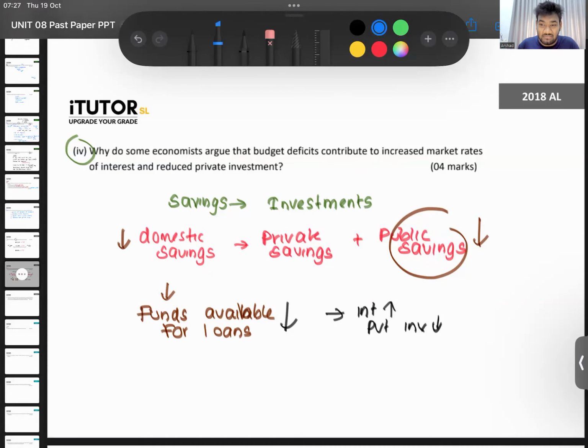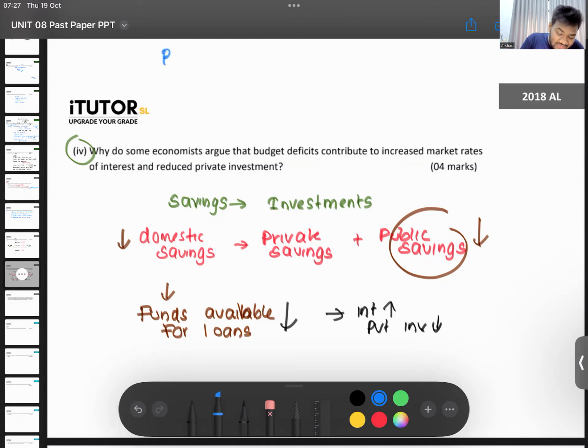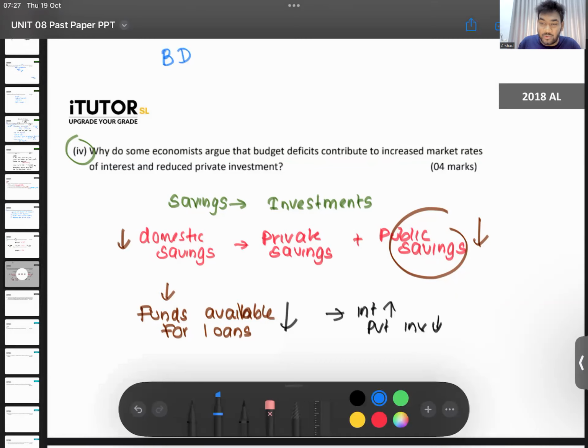When there is a budget deficit, on one side, public savings are coming down, therefore domestic savings come down, the story that I explained. On the other side, in addition to having a budget deficit, these fellows are also having no savings. You know what they do? They go and borrow. Yes, they print money also, that's a different story. That's when they borrow from the central bank. Also, they go and borrow from the commercial banks.